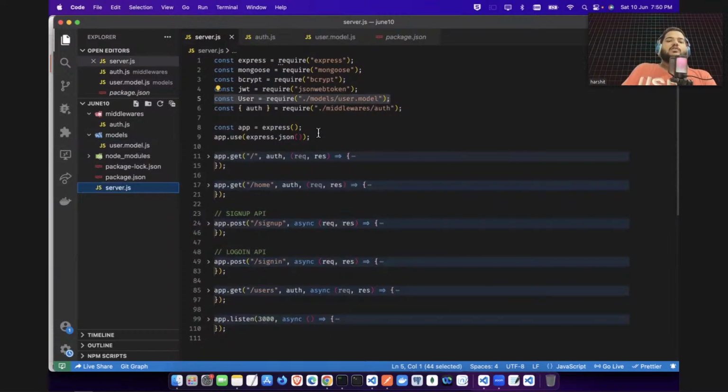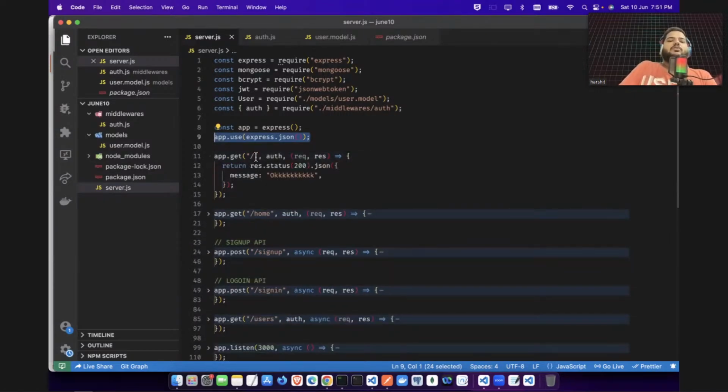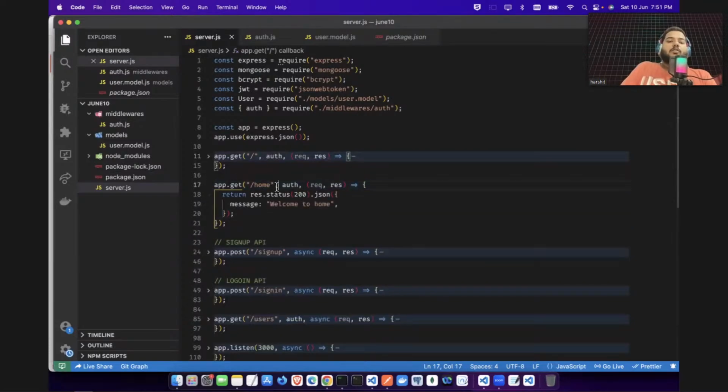If you go again, here we have built the app, and then this line is very important. This line is saying my app will accept this JSON format of input. Now this is the API which we have built. We have built a get API, so if anyone is coming to this home path, first check the authorization, whether that user has authorization or not, then only display this message. If that token is not valid, return invalid token.